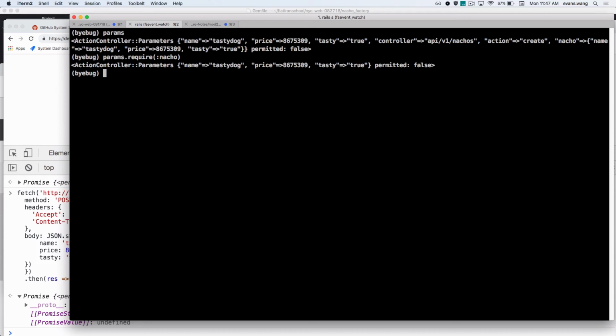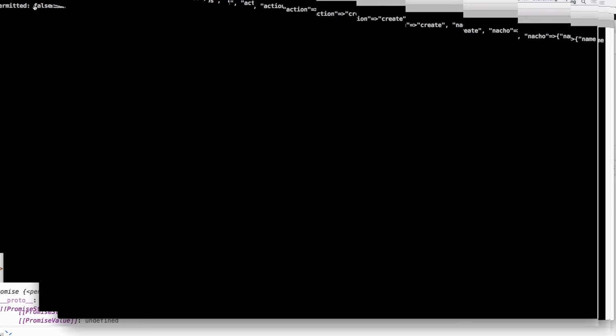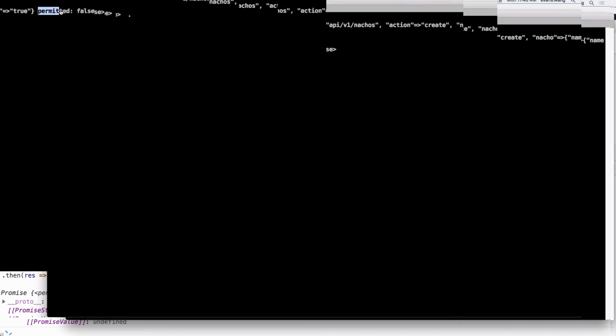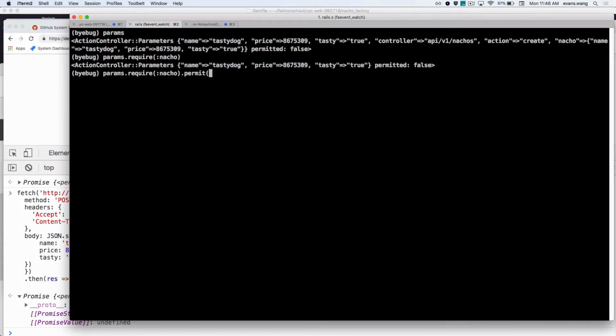Will this create my nacho? Oh, lucky guess. What do I need to fix? Cool. And what do I want to permit? Name, price, and cool. Why do I need to do this? It's got to accept those attributes, right? I'm whitelisting here in my, what kind of params? Strong params, right?